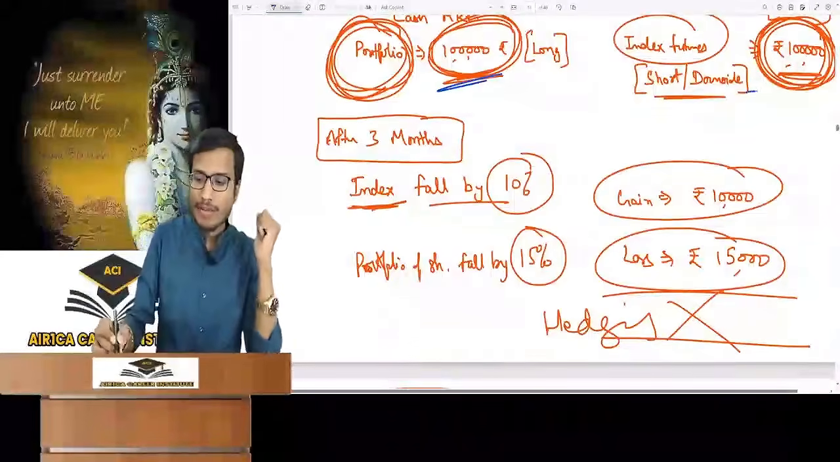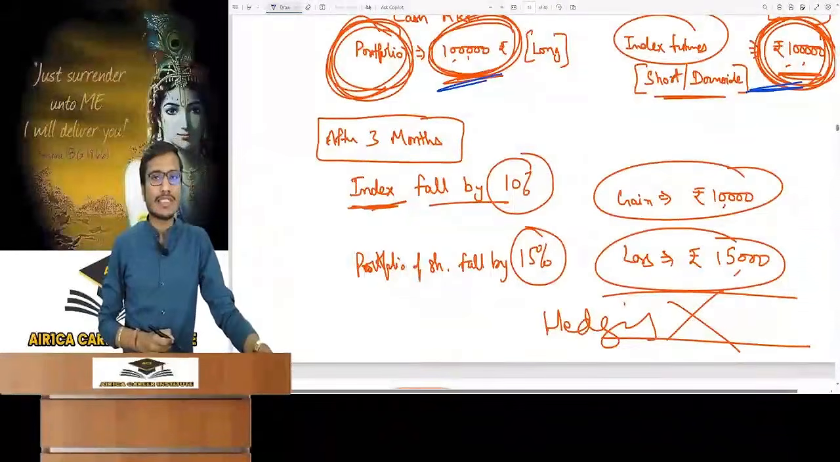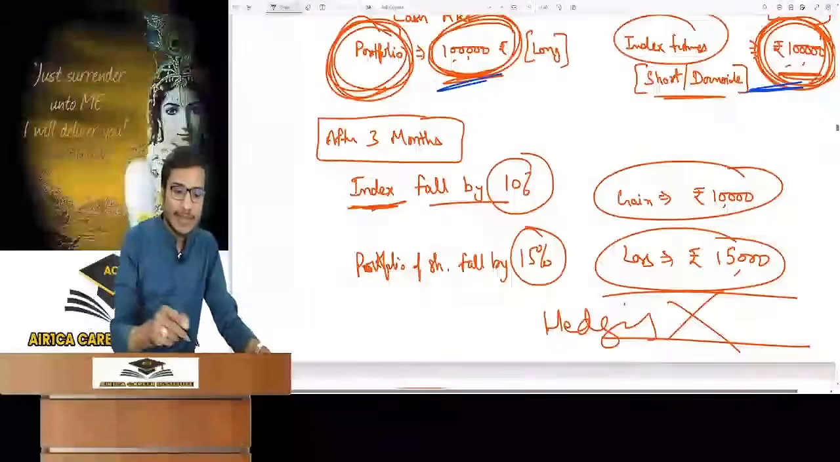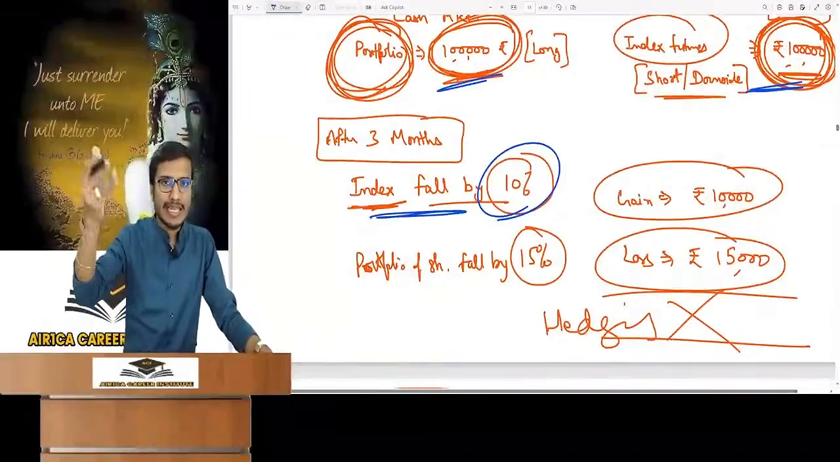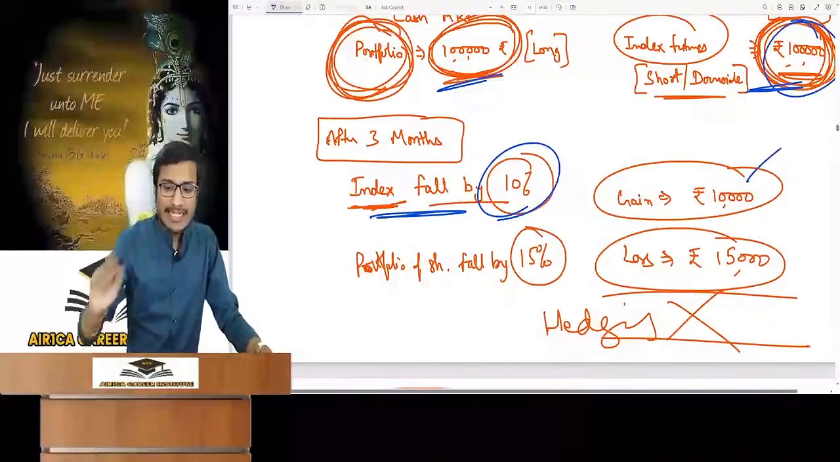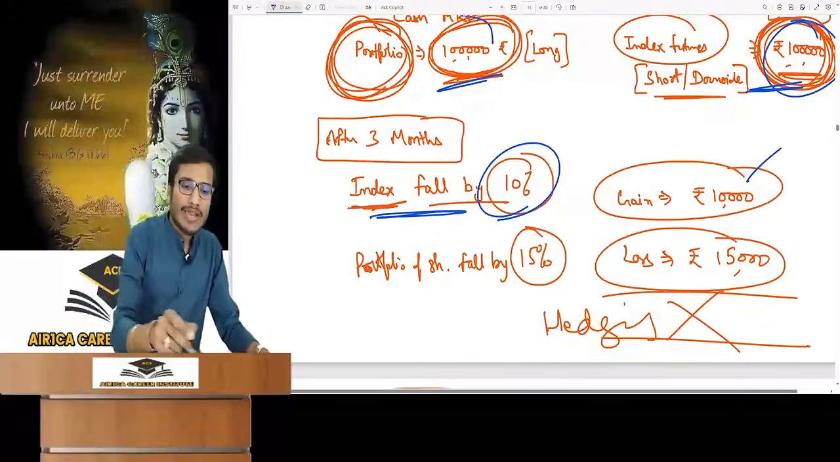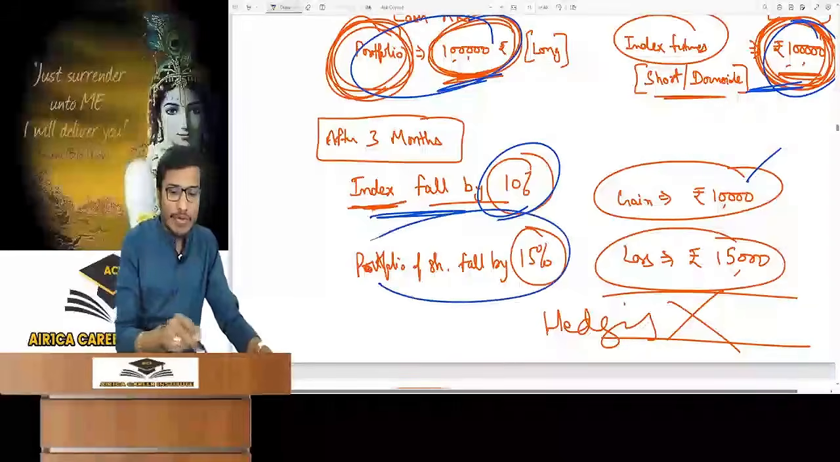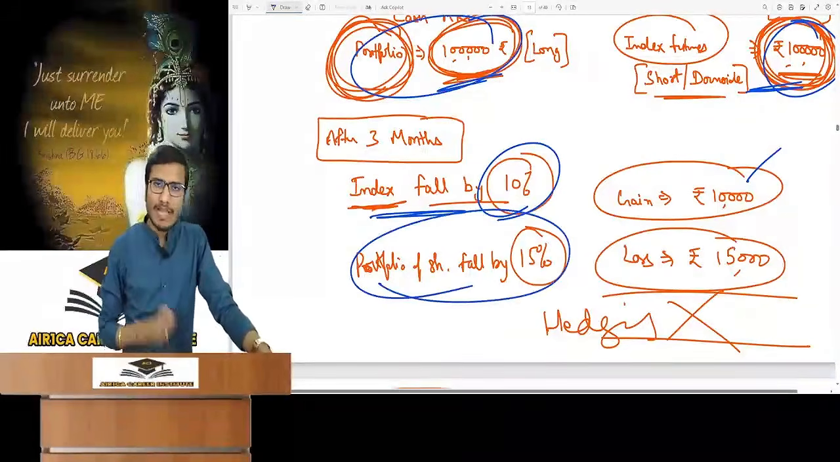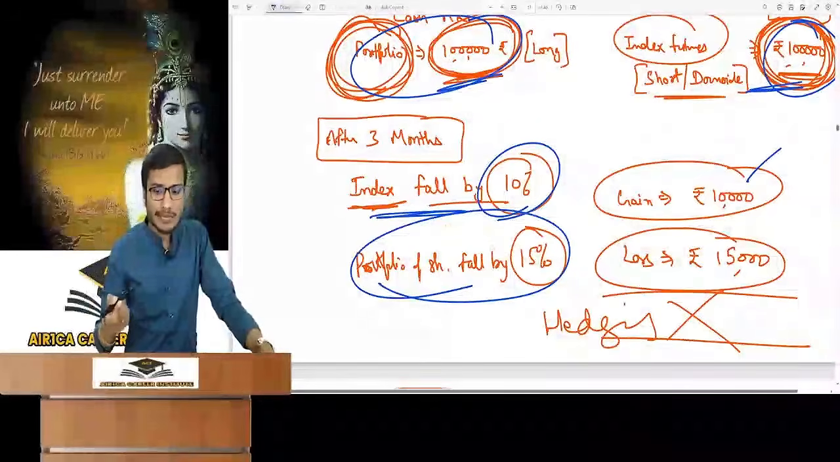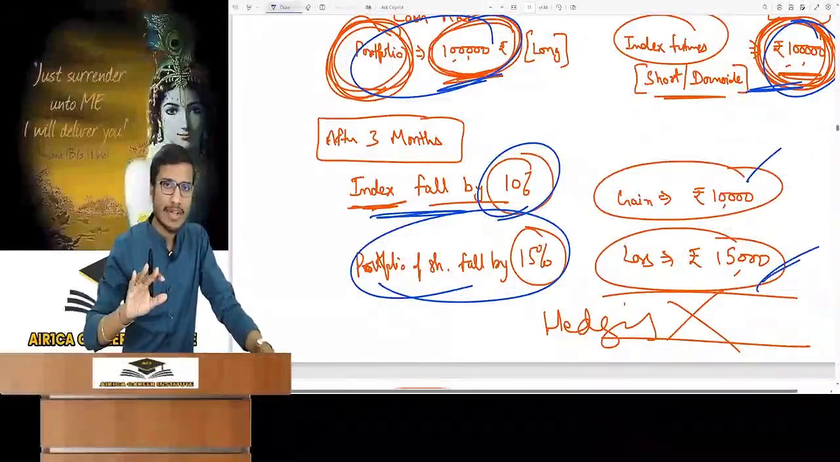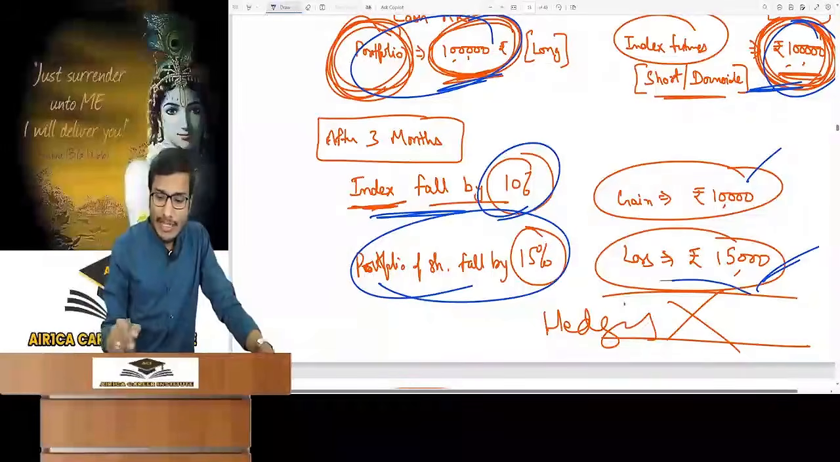There is a portfolio of 1 lakh. So if I short the index of 1 lakh, then what will happen? Look at maturity. If the index falls by 10%, then since I have shorted, betting on the downside, it means a gain. 10% of 1 lakh is a gain of 10,000. Portfolio is of 1 lakh. On maturity, the portfolio fell by 15%. 15% of 1 lakh in the cash market is a fall in value of 15,000, so it is a loss, right?